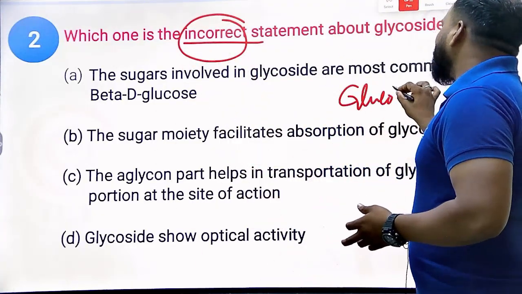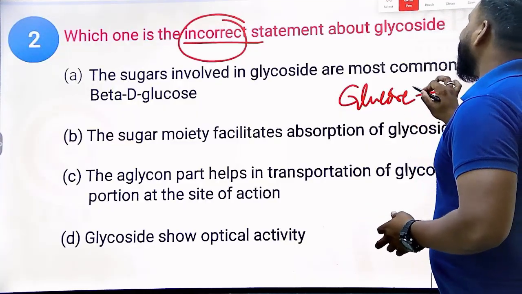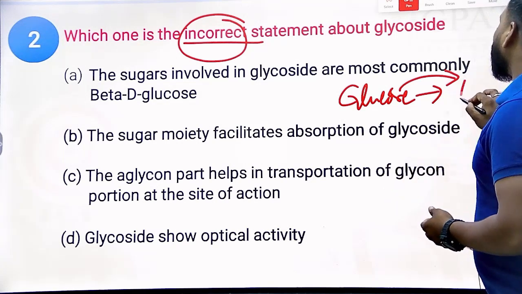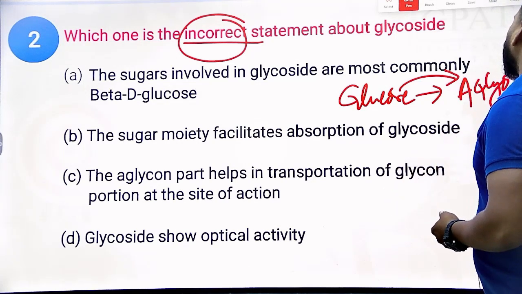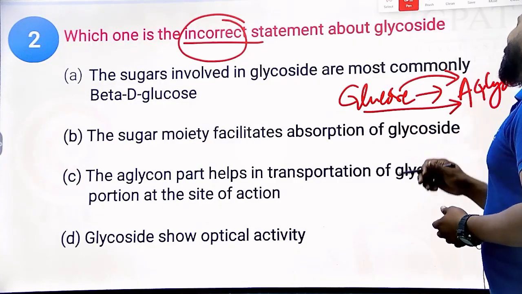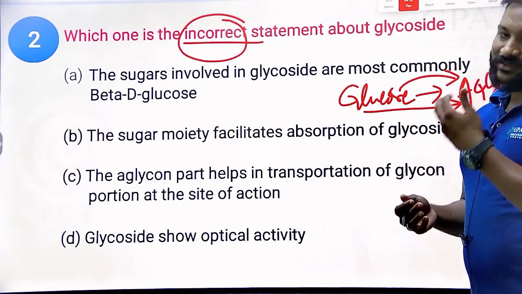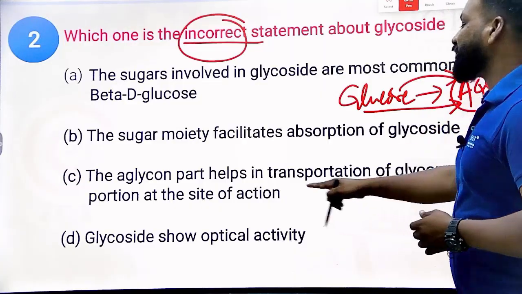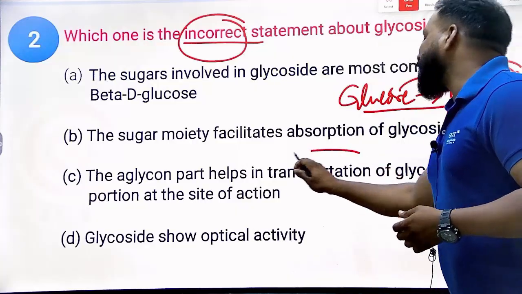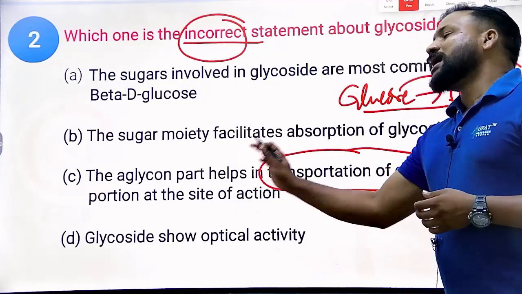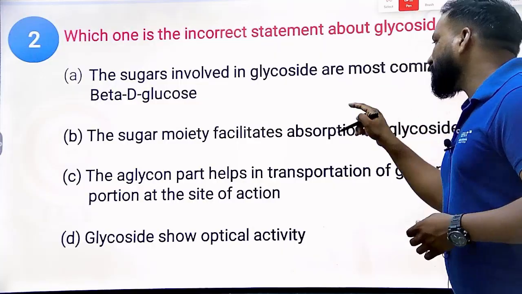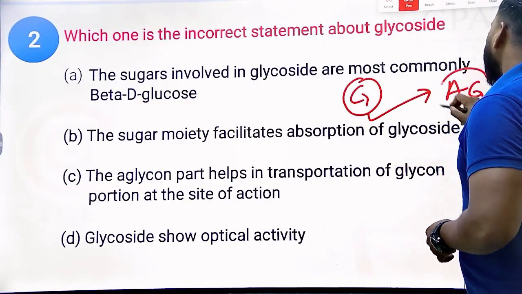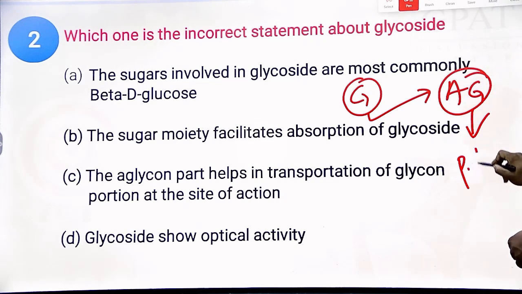Glucose is mainly there to enhance the solubility and the chemical properties of the aglycon moiety. But here they are saying the aglycon moiety helps in the transportation of the glycon moiety. No. Actually the glycon moiety is mainly there to help the aglycon moiety. Clear? Because the aglycon moiety is mainly responsible for the pharmacological action.